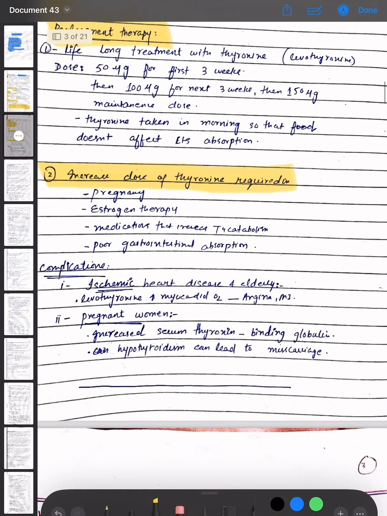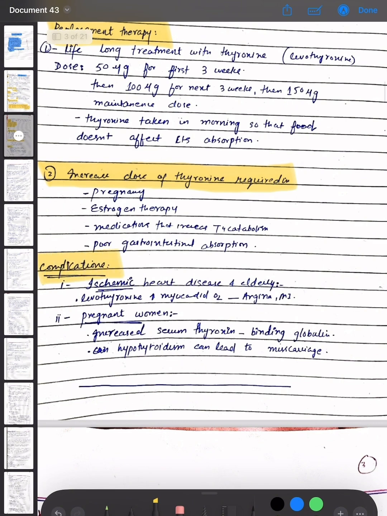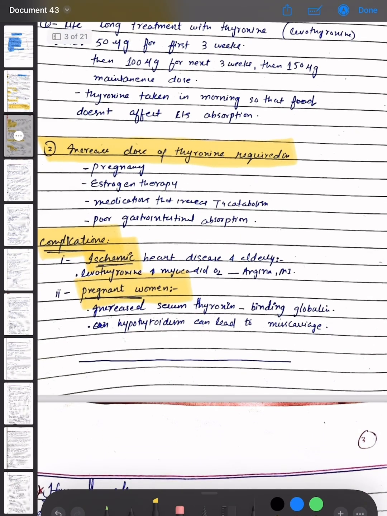The complications of hypothyroidism are ischemic heart disease and in elderly levothyroxine, increased myocardial O2, angina, and edema can occur. And in pregnant women, increased serum thyroxine binding globulin, and hypothyroidism can lead to miscarriage.